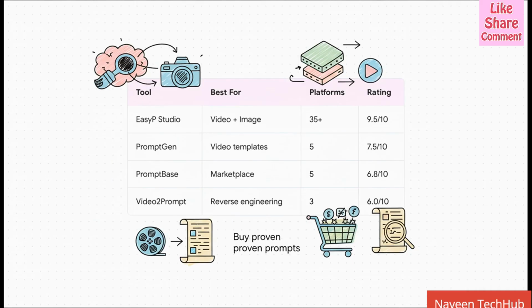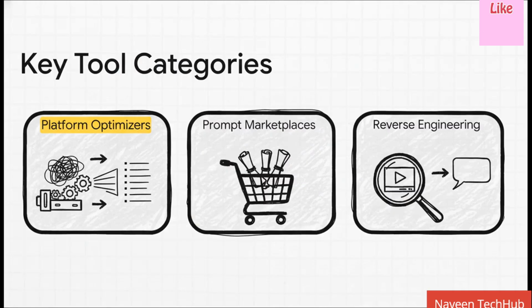There are even tools that can look at an image you love and reverse engineer the prompt for you. It's pretty wild. So let's break down these categories real quick. The optimizers basically handle all the tricky technical syntax for you, making sure it's perfect for whatever platform you're using. The marketplaces are awesome for just getting inspiration and seeing what works. And the reverse engineering tools, well, they're fantastic for learning. You just upload an image or video you admire, and they'll spit out a prompt that could create something just like it.